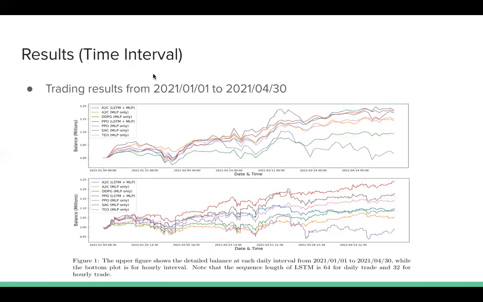So this figure presents the overall account balance of all the algorithms from January 1st to April 13th. The upper one is the curve using daily interval, and the bottom one uses hourly interval. We can see that with LSTM policy, which is the red and blue line, both perform well compared with using MLP policy only, which justifies that LSTM did help extract historical trends.